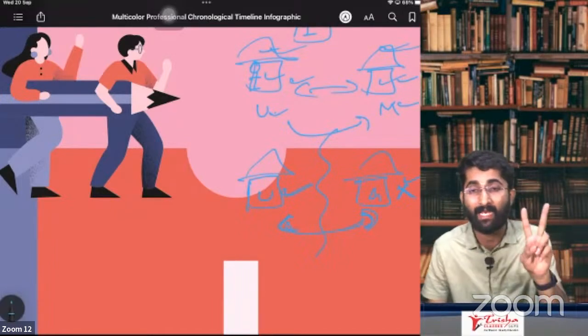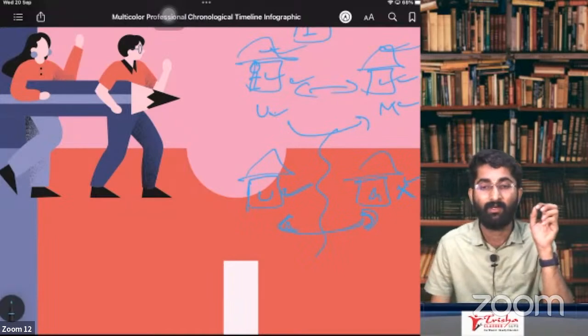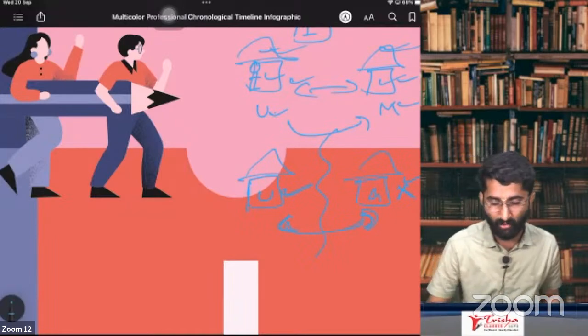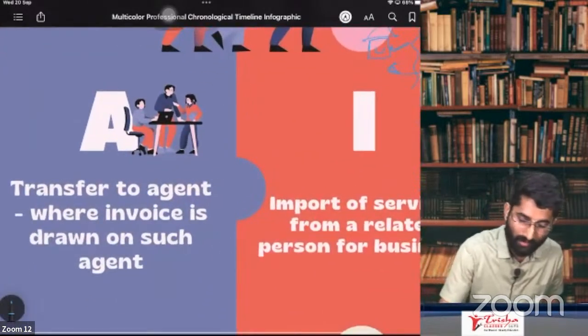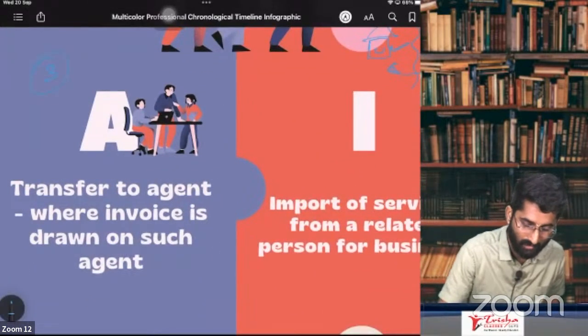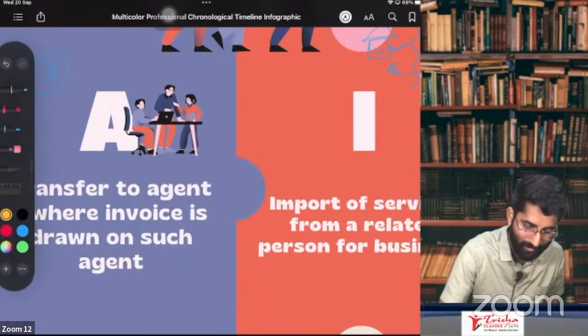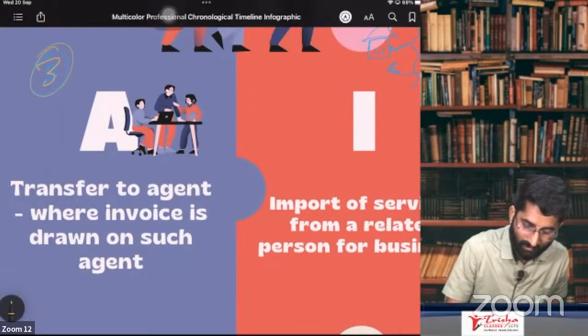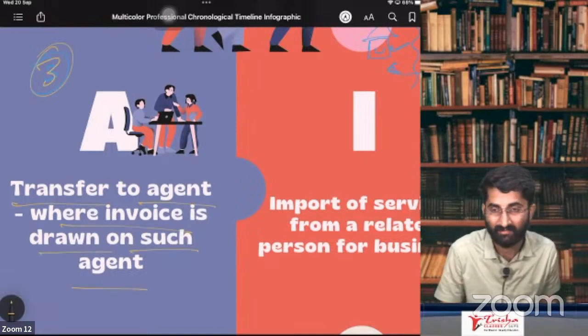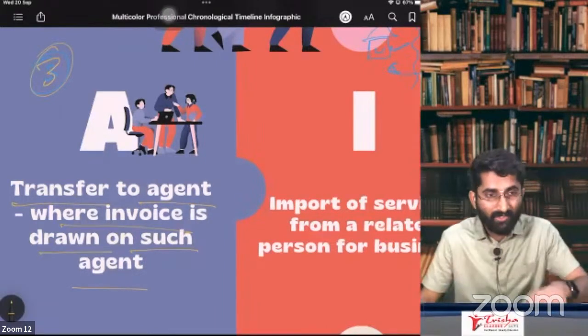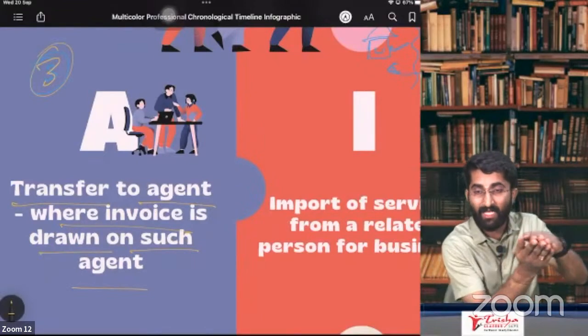This is about para number 2 of Schedule 1. Schedule 1, para number 2 says this. Now, what is there in Schedule 1, para number 3? So now we are going to discuss para number 3 here. Transfer to an agent where invoice is drawn on such agent. So the agent is drawing the invoice on himself.